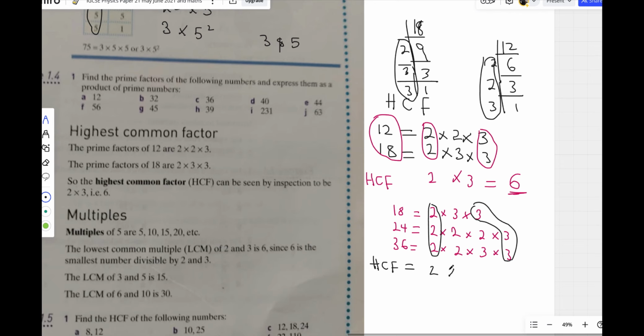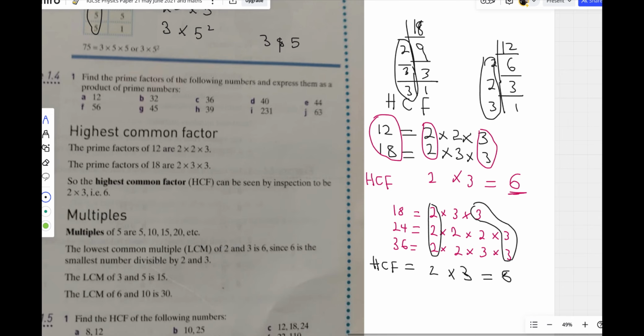So the only factor is 2 times 3. So the HCF is 2 times 3, which is equal to 6. So 6 is the highest factor that can go into 18, 24, and 36. It doesn't mean that for all HCF the answer will be 6, okay? It's just that coincidentally, in the 2 examples I have given you, we landed on 6 as the answer.